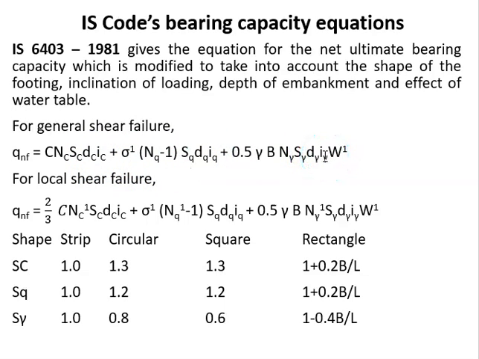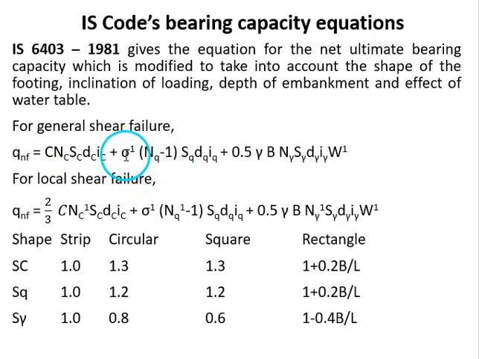When we compare Terzaghi's method and the IS code method, here additional parameters are there, and the shape factor is given for the surcharge term also, that is, for the second term also. And in place of ultimate bearing capacity, net ultimate bearing capacity is there. The equation is given for net ultimate bearing capacity. That is the reason it is taken as minus 1.